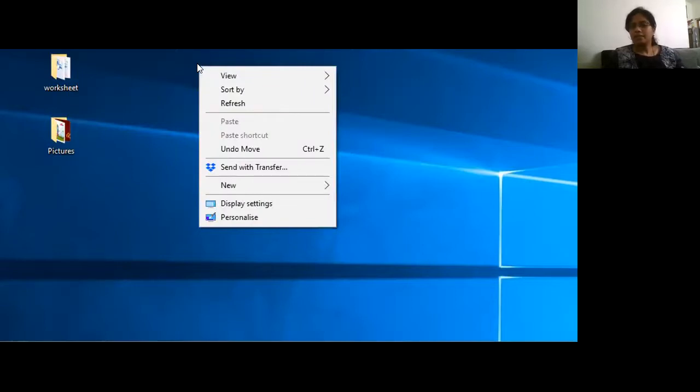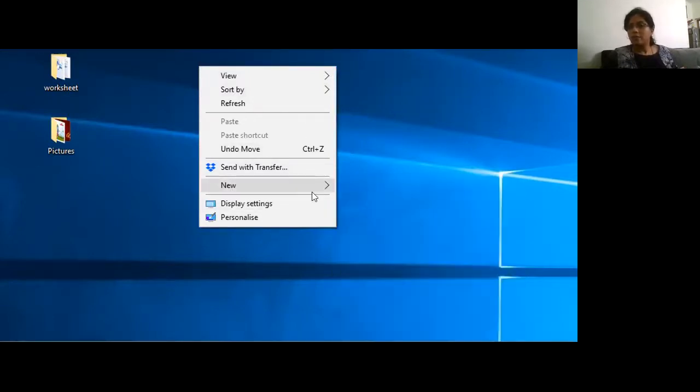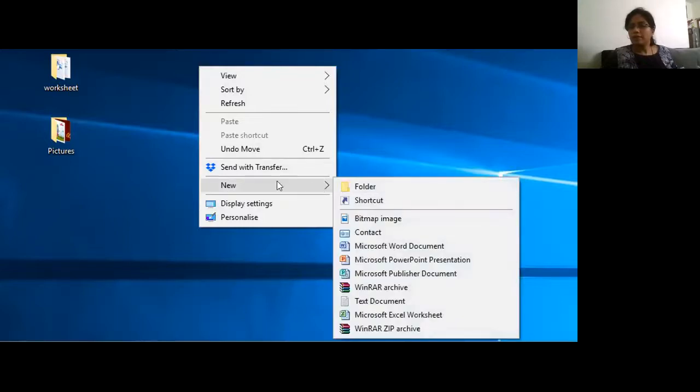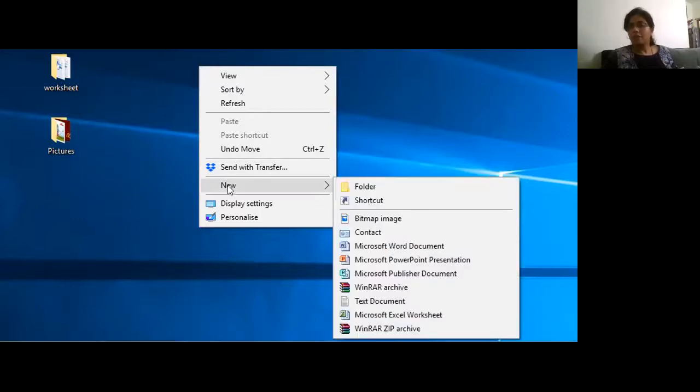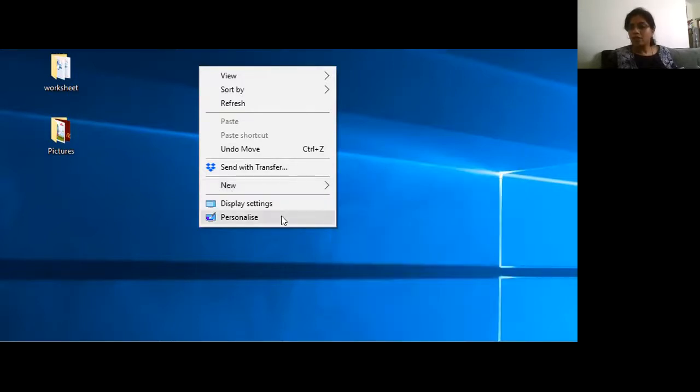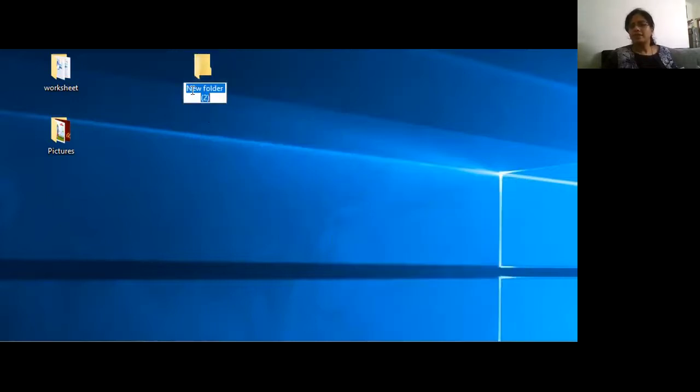Okay. So what is it telling me next? It is asking me to go to new. So once I go to new, one more option drop down will open. See here: view, sort by, refresh, paste shortcut, undo move, send with transfer, new. So come on new. Once you come on new, you will have a subfolder. So slowly, if you just go down, it will disappear. So come to new and slowly come to the right side in the same gray portion and click on folder. See, new folder is ready. It is giving me in blue.